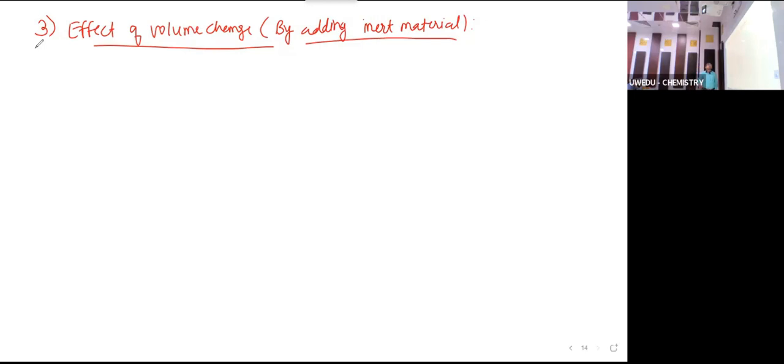So effect of volume change means by adding inert material or by adding inert gas. So what will happen if inert gas is added? Volume is increased. So volume increases, concentration decreases.